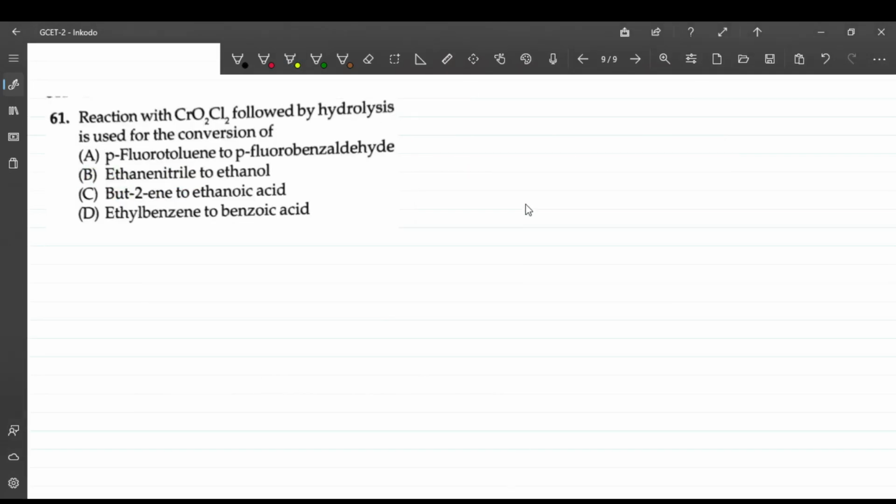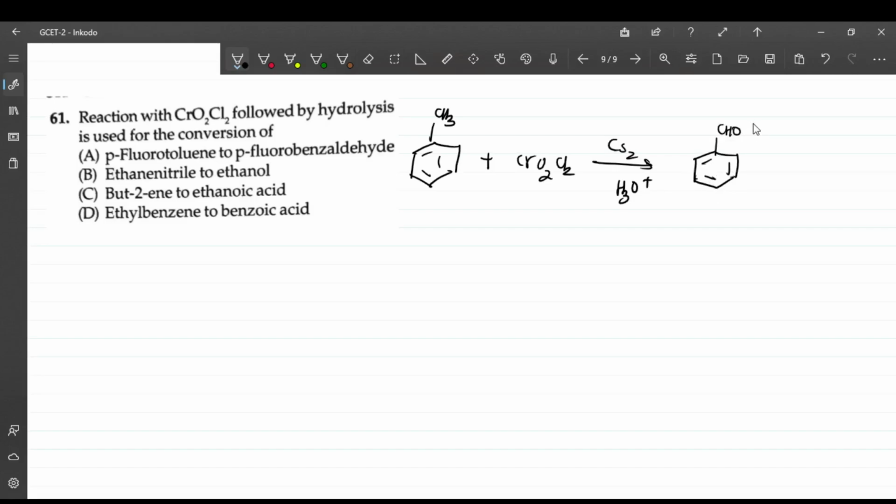Okay, this question is about the Etard reaction, question 61. Reaction of chromyl chloride. The Etard reaction is this: you take toluene and react it with chromyl chloride, CrO2Cl2, in carbon disulfide as a solvent, and after hydrolysis, what you get is this. This is the compound you are going to get, right?